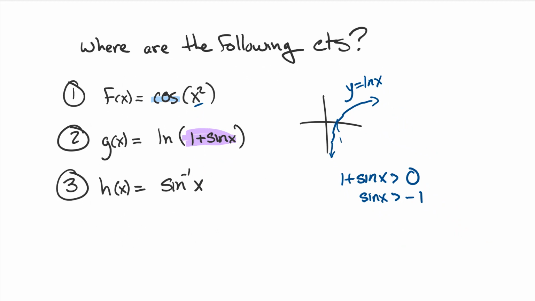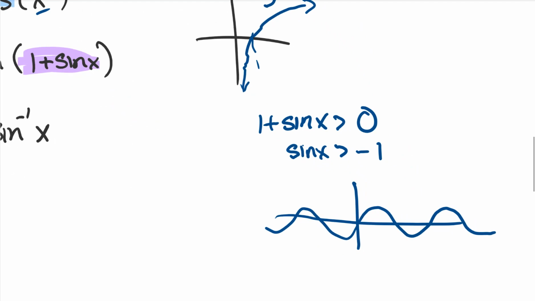We need sine of x to be bigger than negative 1 for our x values, but sine waves look like this. That's a sine wave, starting at 0, where the heights go up to 1 and down to negative 1. You mean these points down here? It can be anything above there, it just can't be that. That's the smallest value, and that's at negative pi over 2, and that's at 3 pi over 2, and that's at 7 pi over 2, adding 2 pi each time.